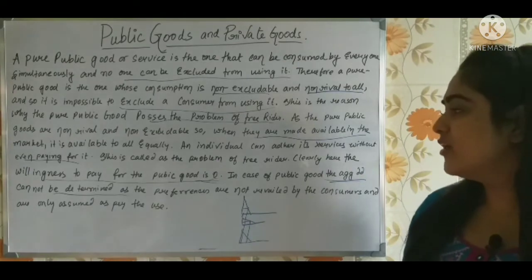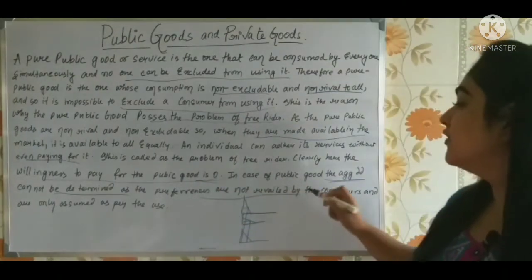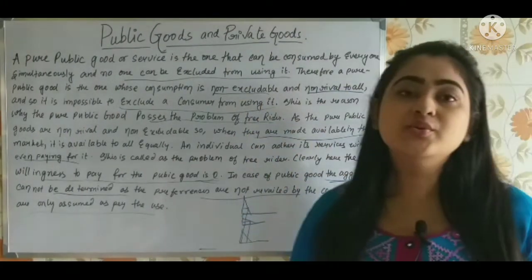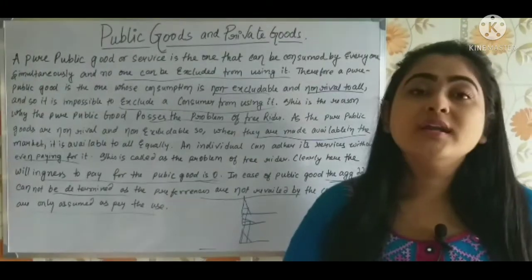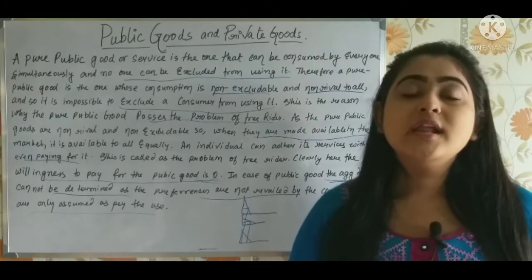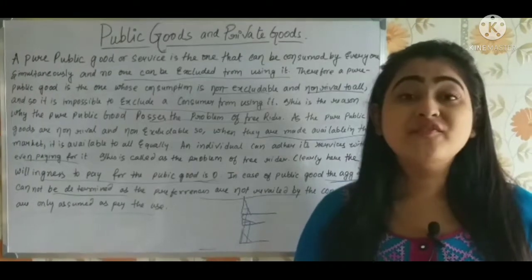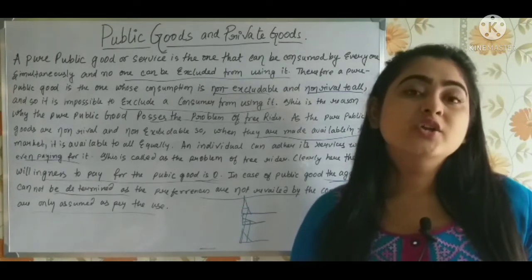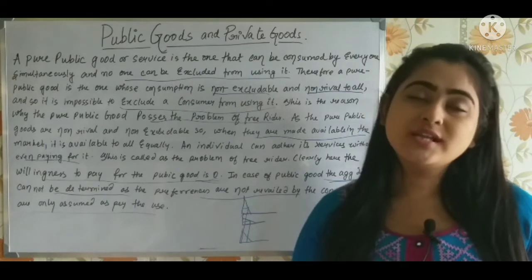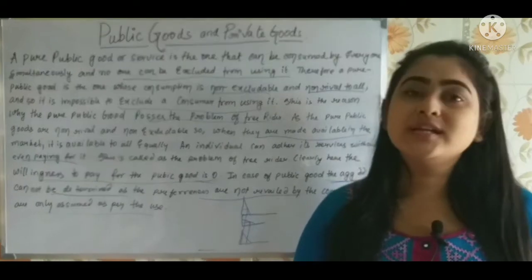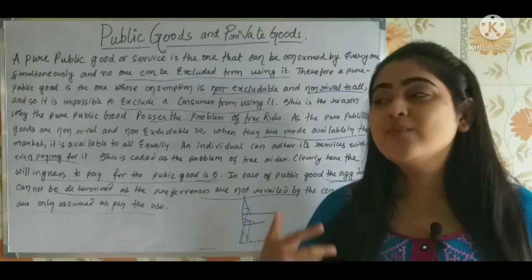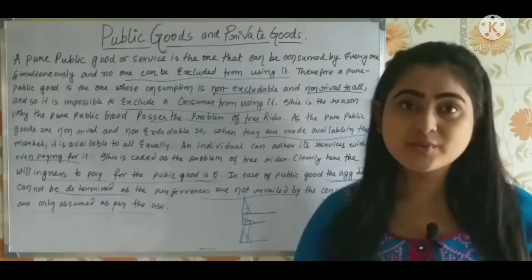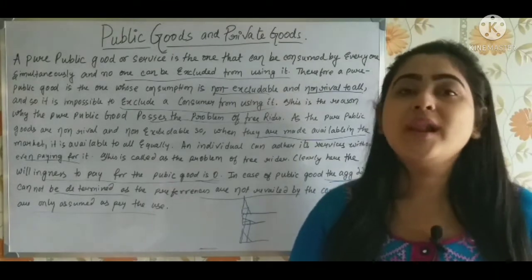Usually, the preferences are not revealed by the consumers and are only assumed as per the use. So when a park is made in a locality, everyone is not actually showing their preferences, but after some time, maybe a month or 2 months, you see the use of the park. You will go and understand how much the park has been used, and you will get to understand the preference of the people towards this park in this particular locality, isn't it? This is how you can understand.